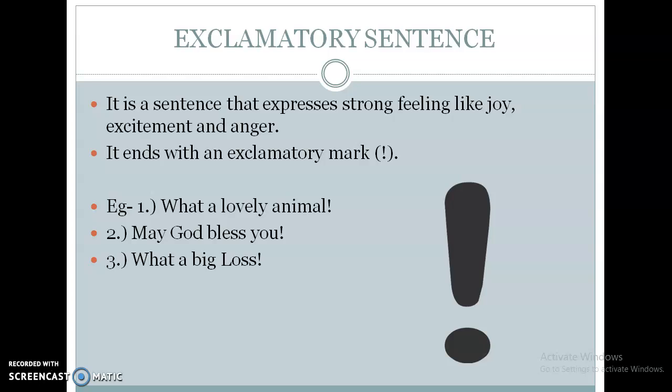Next, the last type is exclamatory sentence. It is a sentence that expresses strong feeling like joy, excitement and anger. Those sentences which express strong feeling like joy, excitement and anger are known as exclamatory sentences. It ends with an exclamation mark, right? Example, what a lovely animal. May God bless you. What a big loss. All these sentences are expressing strong feeling, that's why they are known as exclamatory sentences.